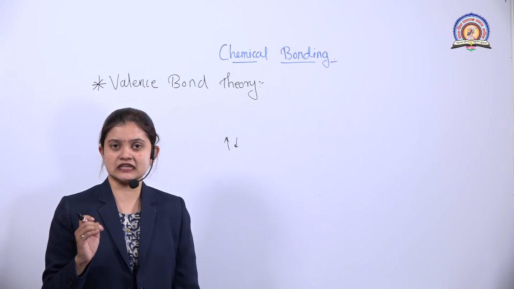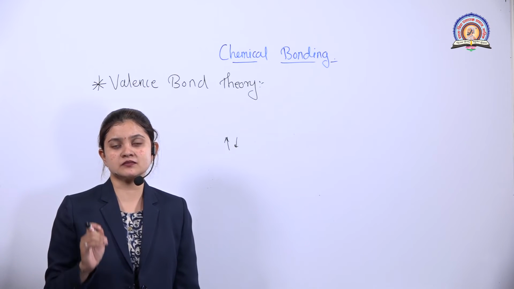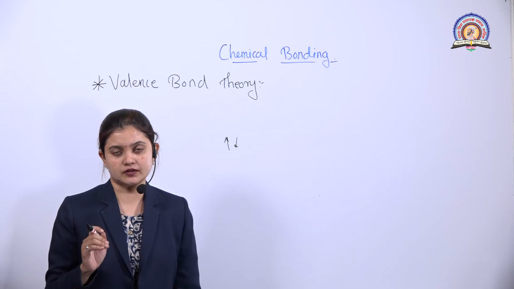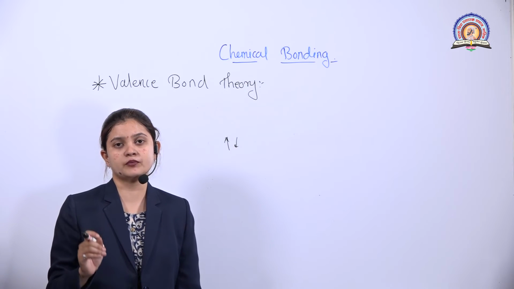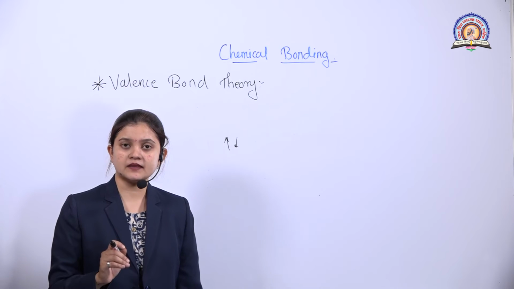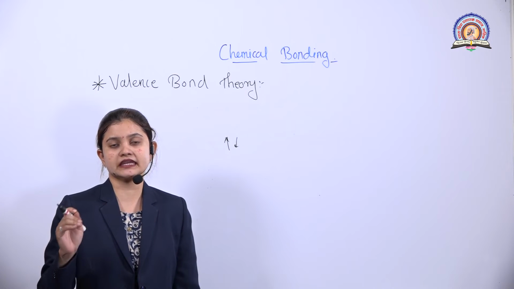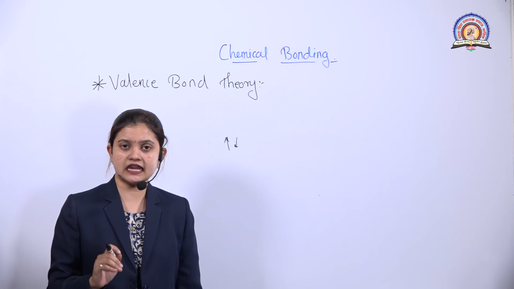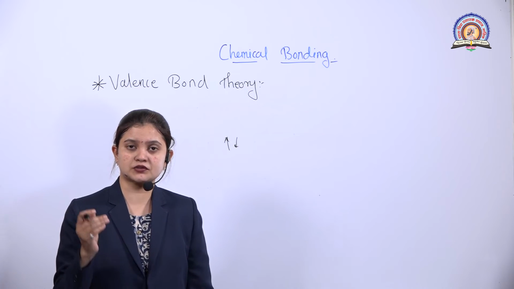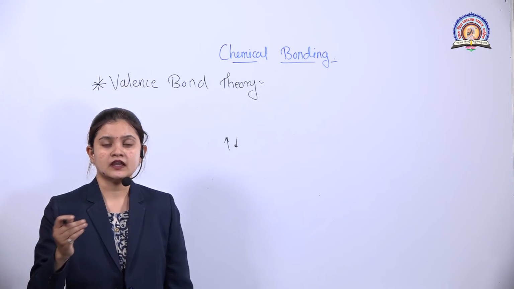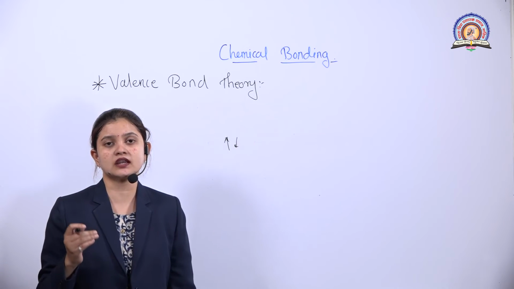These are nothing but the points of valence bond theory: to form a bond, atoms must have unpaired electrons. Next, those electrons must have opposite spin. The next is that when the bond is formed, the total spin gets neutralized. The next is that if the net result is attraction, the total energy gets decreased and the bond gets formed. When the net result is repulsion, the total energy gets increased and the bond does not form.